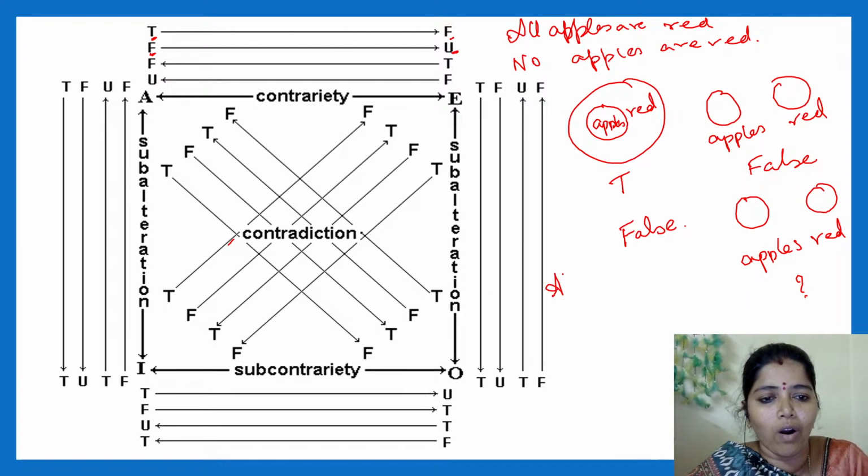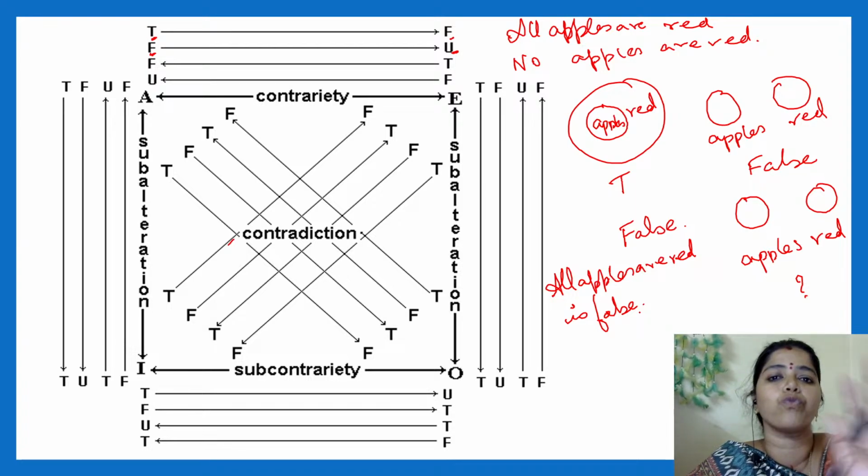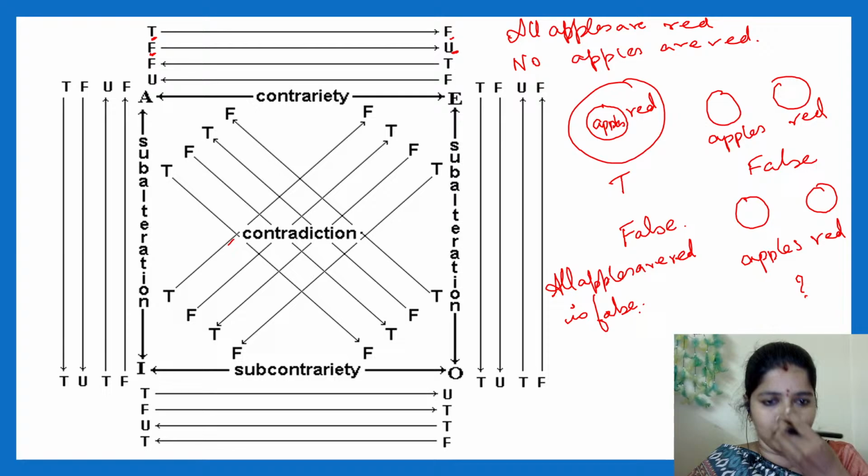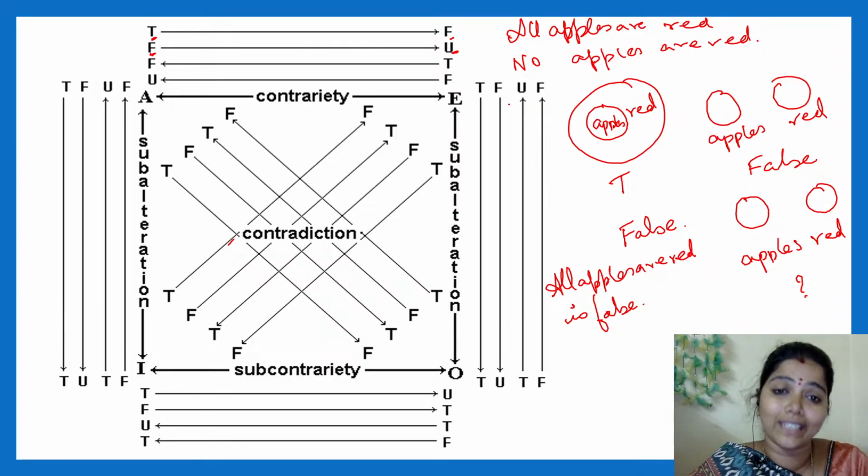I am telling all apples are red is false. Can you infer no apples are red is false? No, we cannot determine it is true or false.